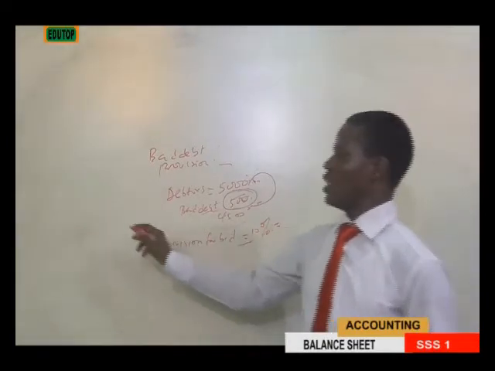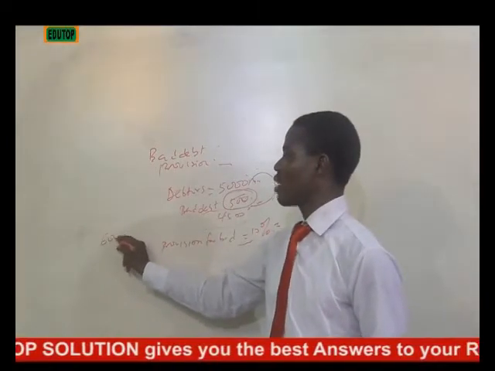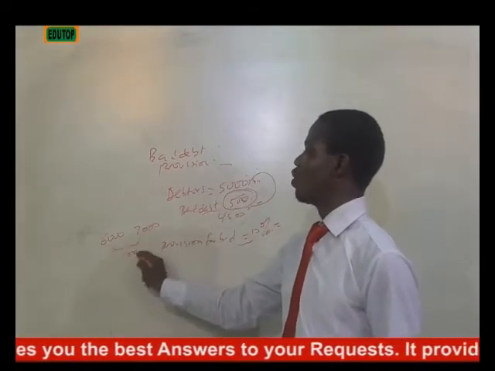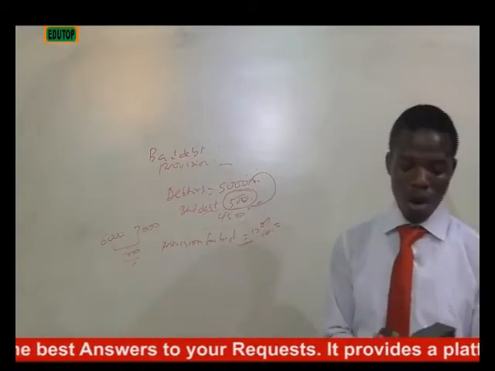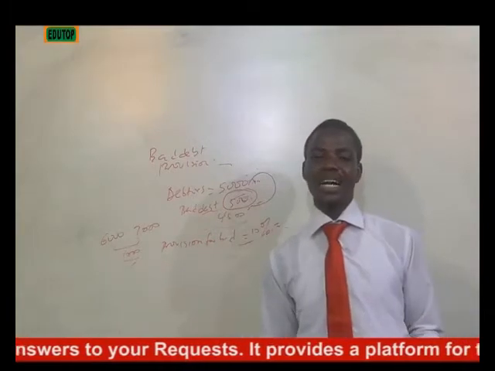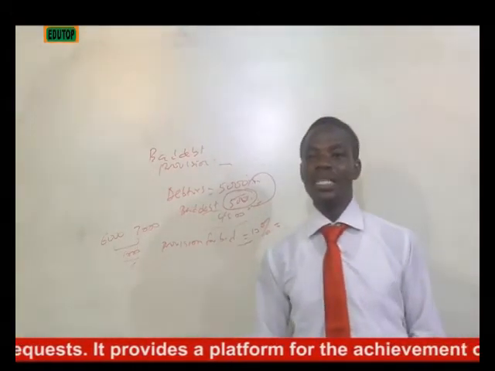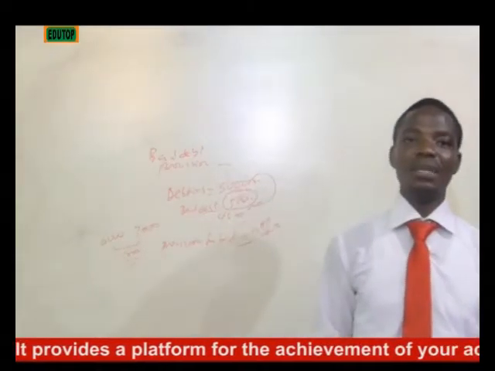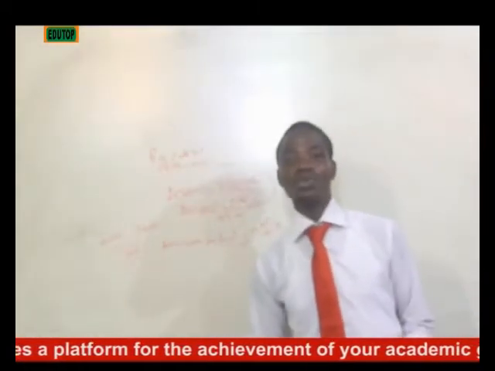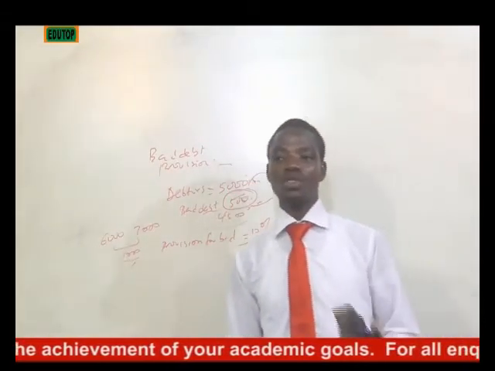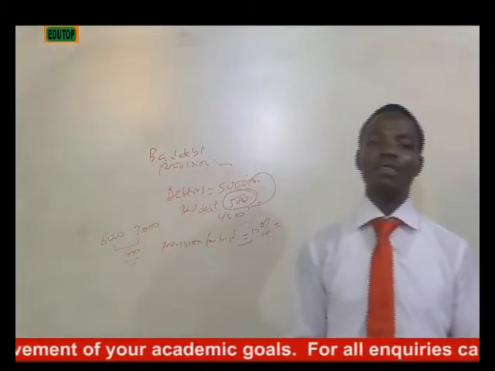And an example of goodwill is when a company was worth 6,000 and you sell this for 7,000 naira. So it has goodwill of what? 1,000 naira. It's a purchase consideration of a business. And what can contribute to goodwill is good management, then profit and loss. The profit that they make at the end of the year can constitute a goodwill for a business. So it's an intangible asset, but the company also benefits from it.